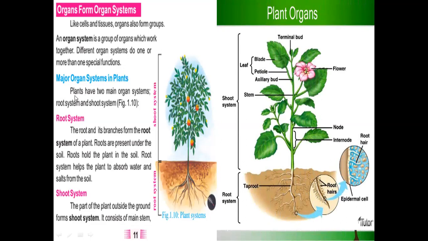If you see here, plants have two main organ systems because in plants, organ systems are not highly developed. There are very few organ systems present in plants. So you see here two types of organ systems are there. One is shoot system, other is root system. If we talk about root system, the root and its branches form the root system of a plant.